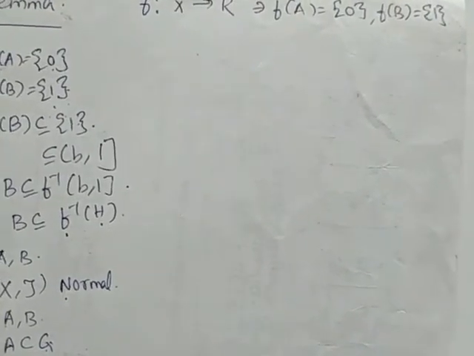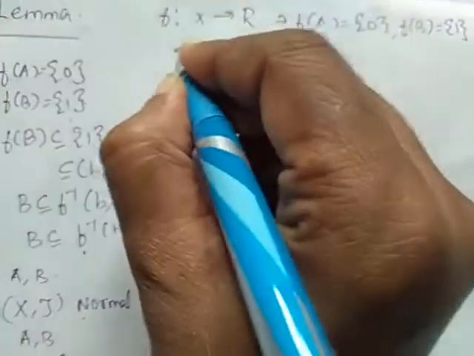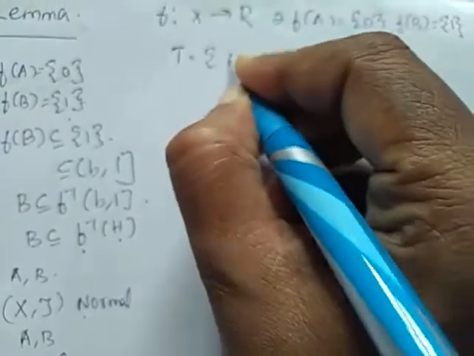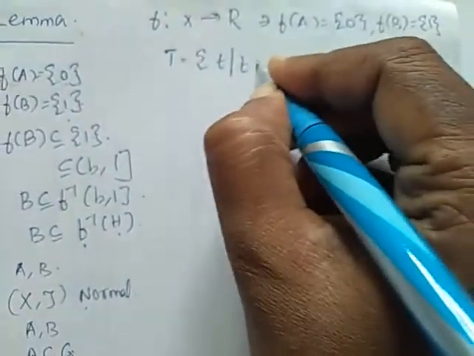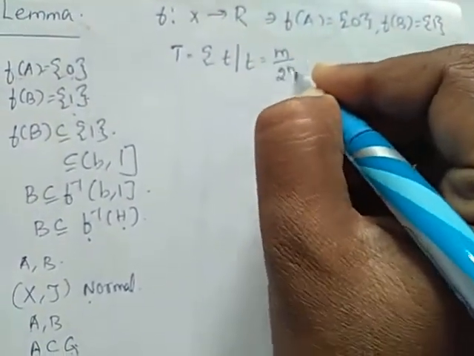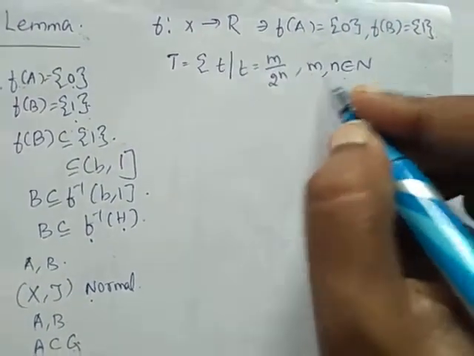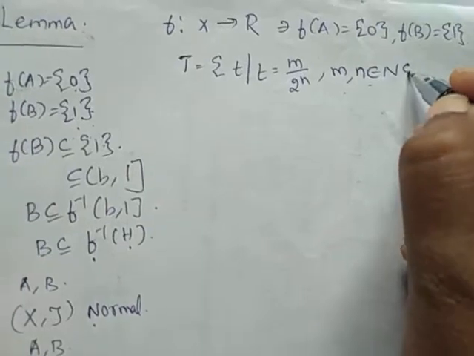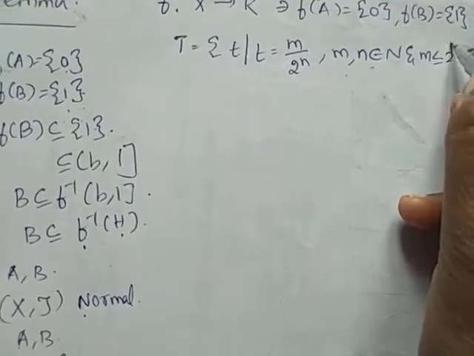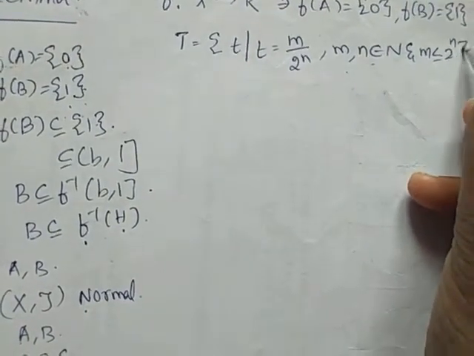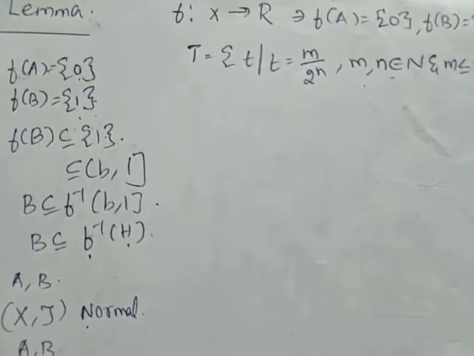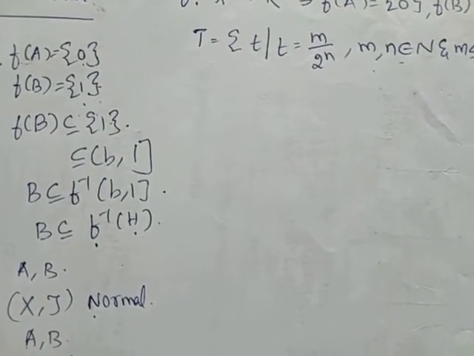To prove this, I am defining t as m by 2 power n, where m and n are natural numbers and m is always less than or equal to 2 power n.